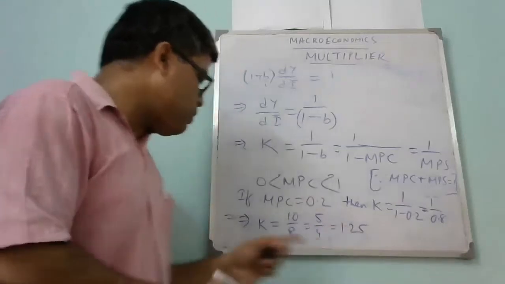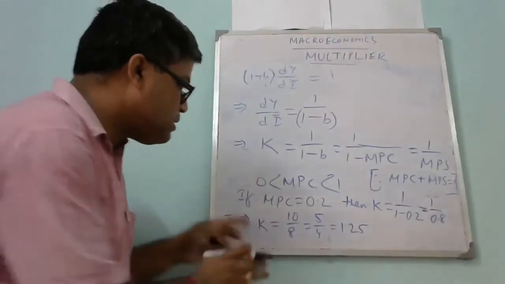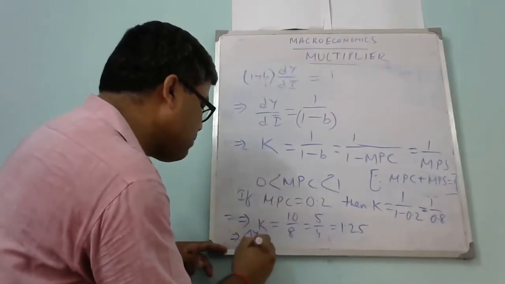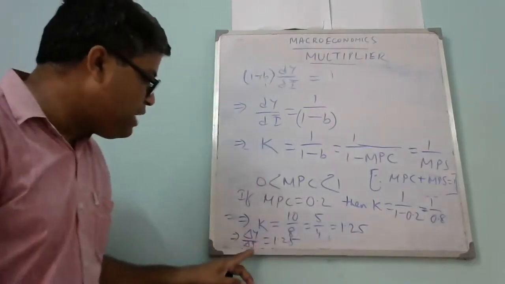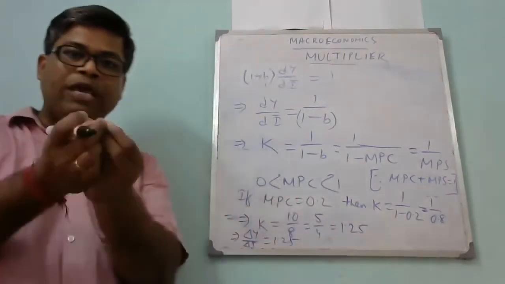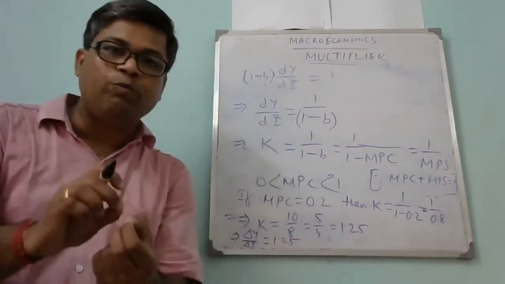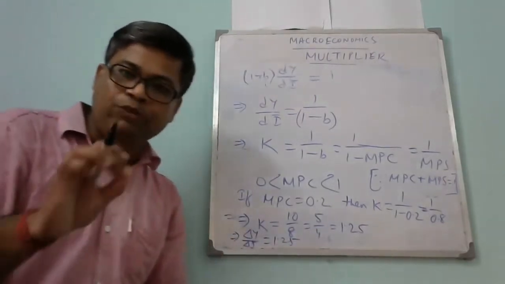What is the meaning of this? K means delta Y by delta I bar is equal to 1.25. It means that if the autonomous investment increases by 1 rupee, then the national income will change by 1 rupee 25 paise.